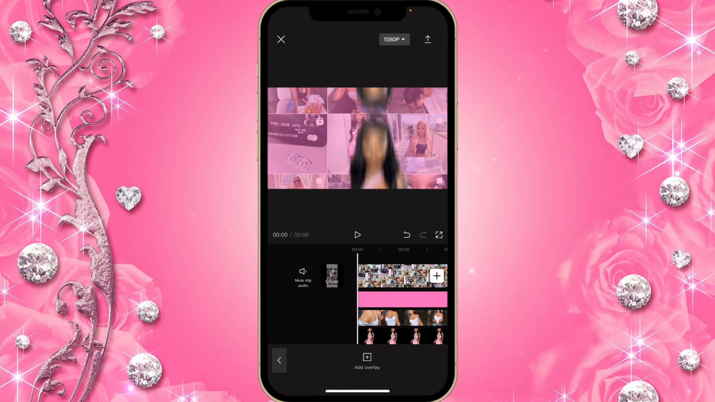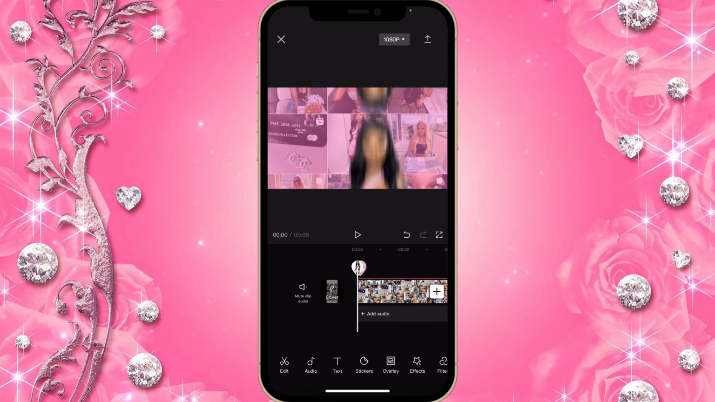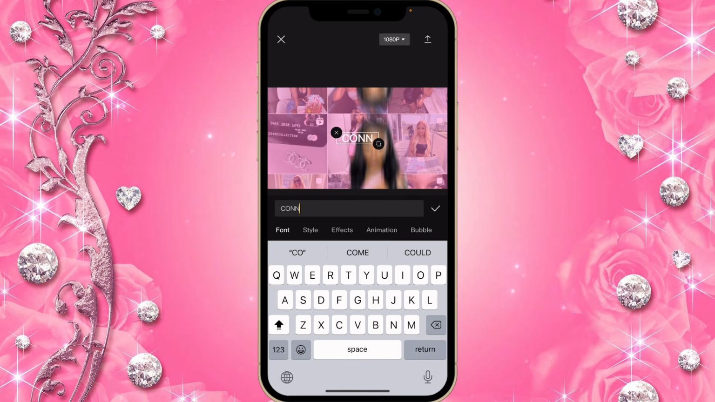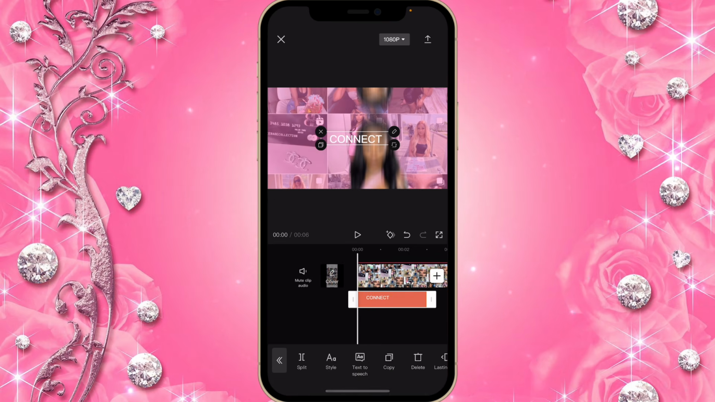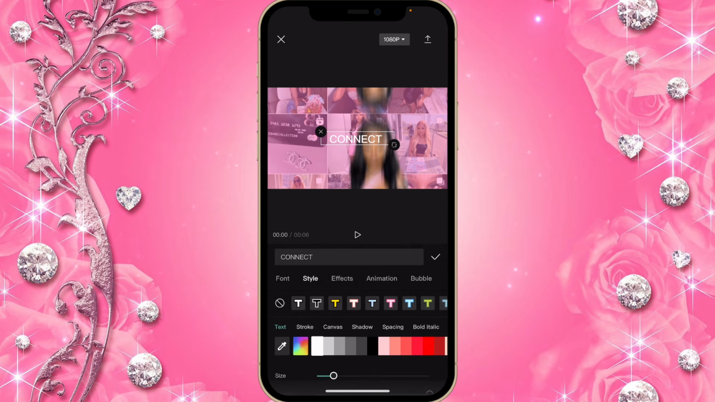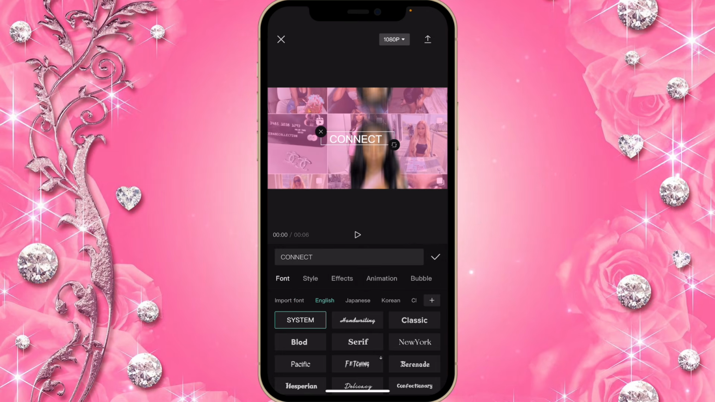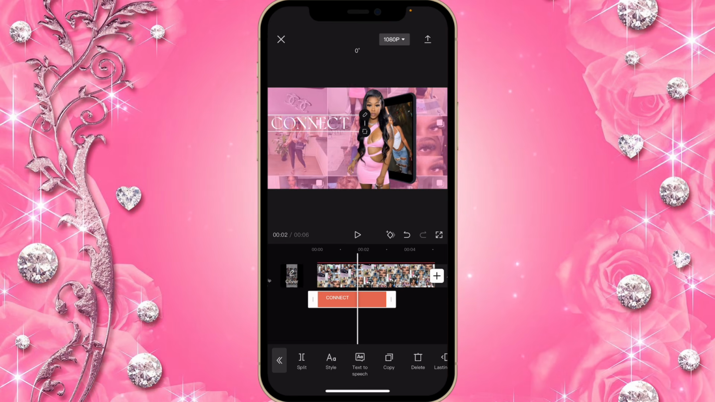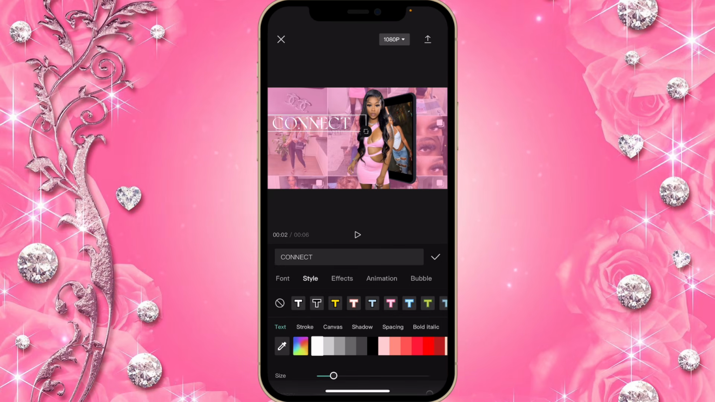Right, so now the next thing we're going to do is add your social medias, etc. So you're gonna click on text, and then you're gonna type in connect. Then you're gonna click on style, go into font, and then click on New York. Then you're gonna take it to the side here. Then click on style again, and then click on shadow. Choose the black color, and then take the opacity down to 50.